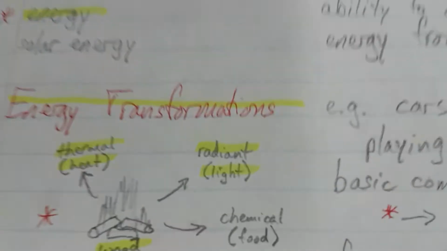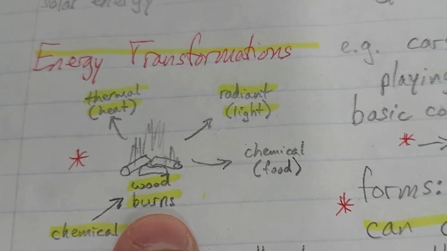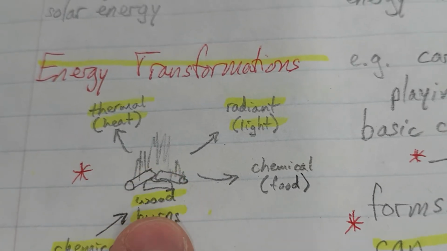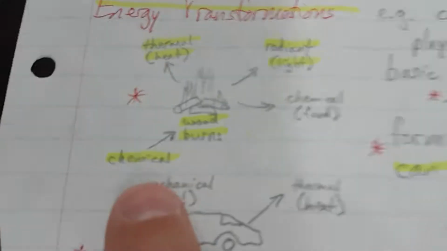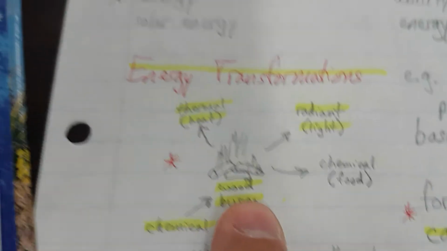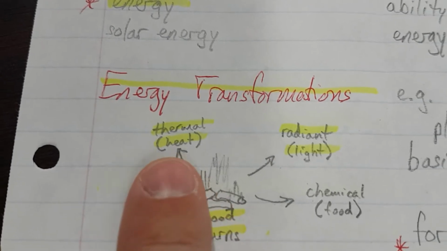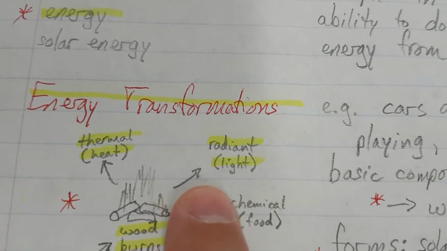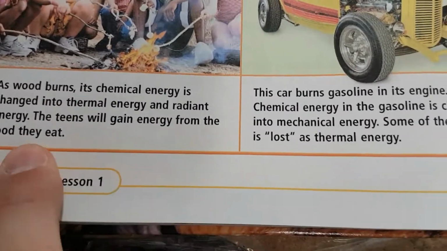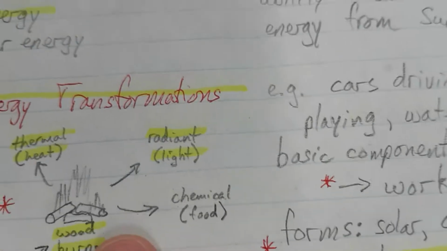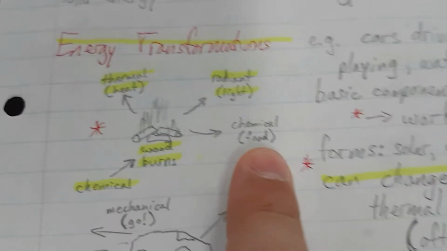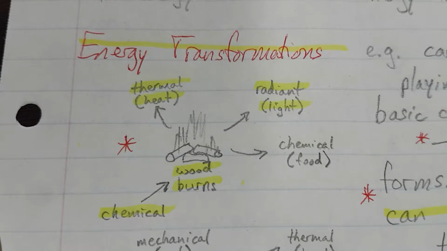Okay, so draw a picture. Wood burns. There's some little logs and fire, and it says wood burns. It said chemical energy is changed into thermal and radiant. So chemical goes in. Thermal, which is heat, comes out. Radiant, which is light, comes out. And then remember, they also said the teens gain energy from the food they eat. So food is a chemical type of energy. So chemical, food. Okay, make that drawing.